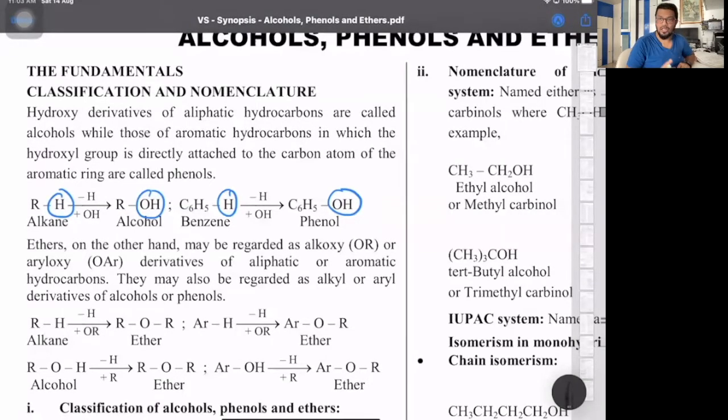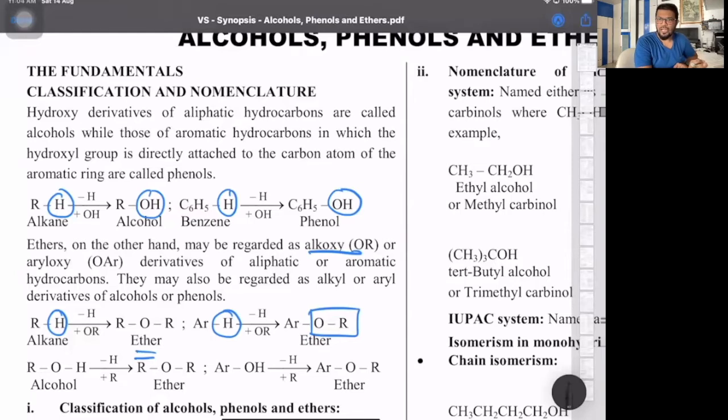Alkoxy is the OR group. Only R is alkyl, OR is alkoxy. So they are alkoxy derivatives of alkanes, where you replace the terminal hydrogen atom by an alkyl group. Then those are what we call ethers. And in the same way, from benzene, replacing the H of the benzene by an alkoxy group, that is what we call aromatic ethers.